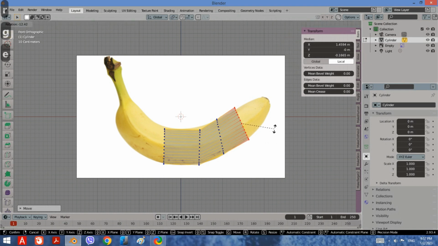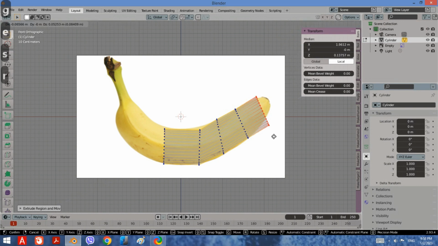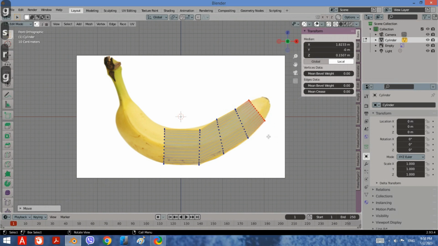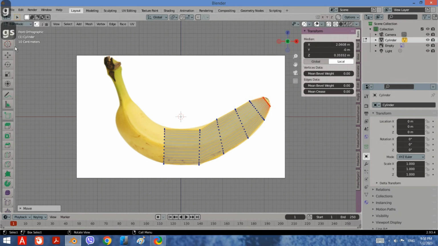Rotate and scale them. Press E again to extrude. Extrude the points till the right end. Repeat the same process for the left side of the object. You could choose Loop Cut to add more points.